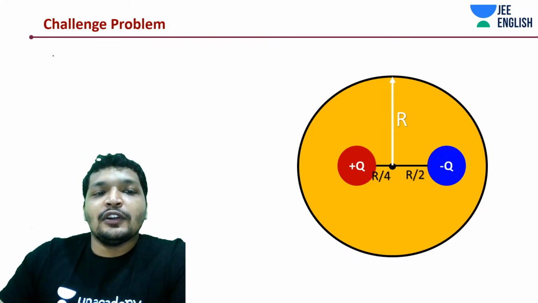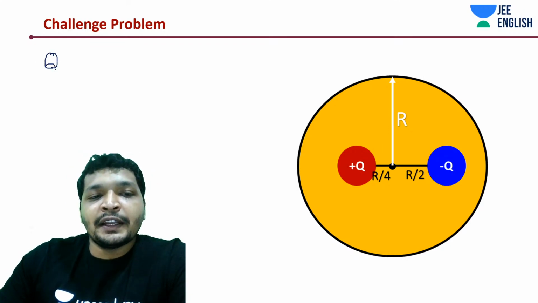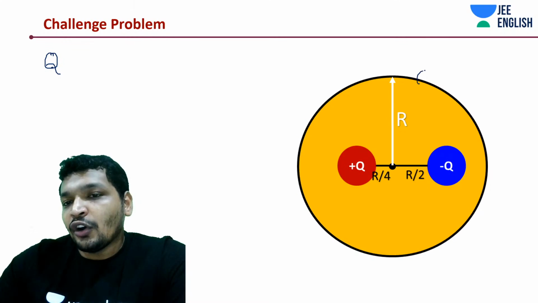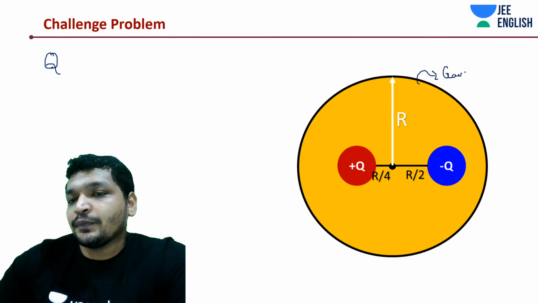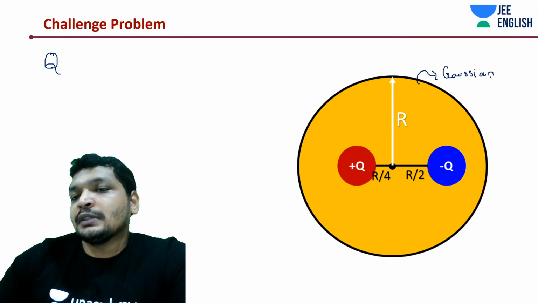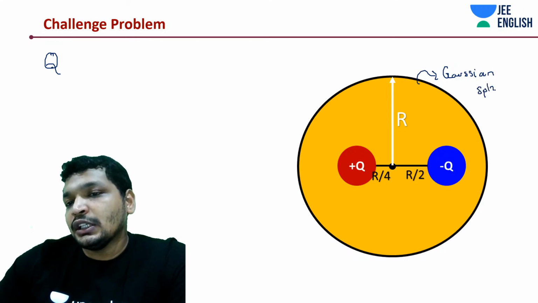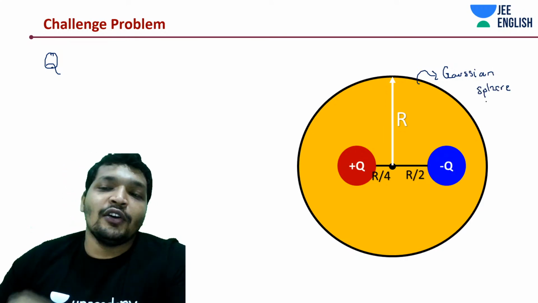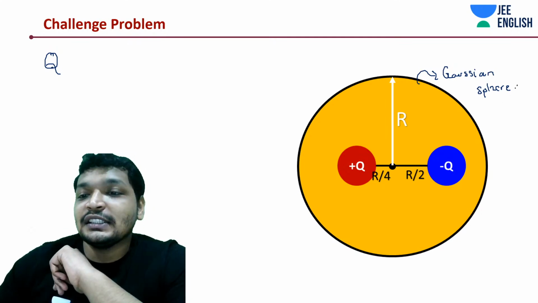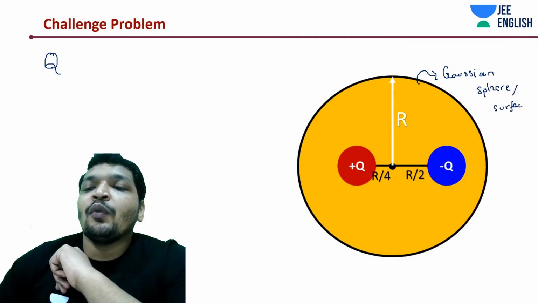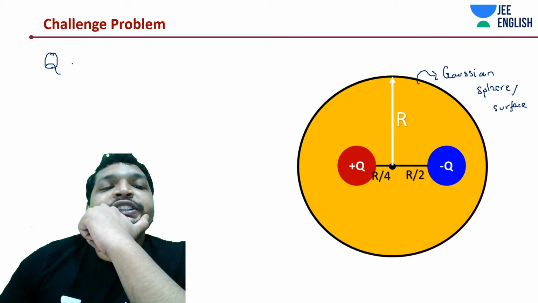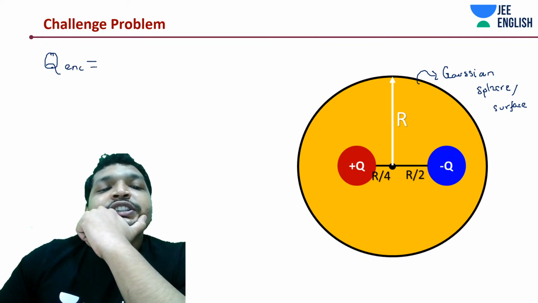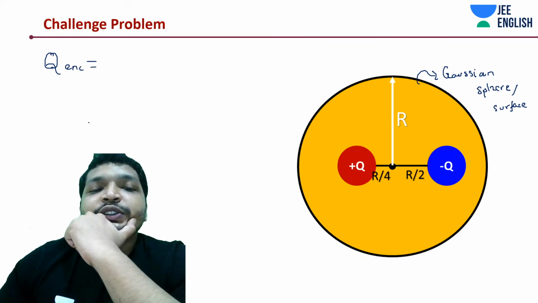Let's go by Gauss Law. First of all, this orange sphere is the Gaussian sphere or Gaussian surface. If this is the Gaussian surface, what is the charge enclosed in it?